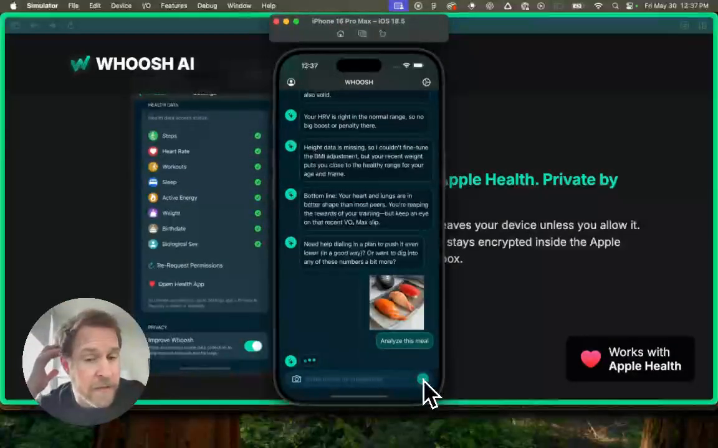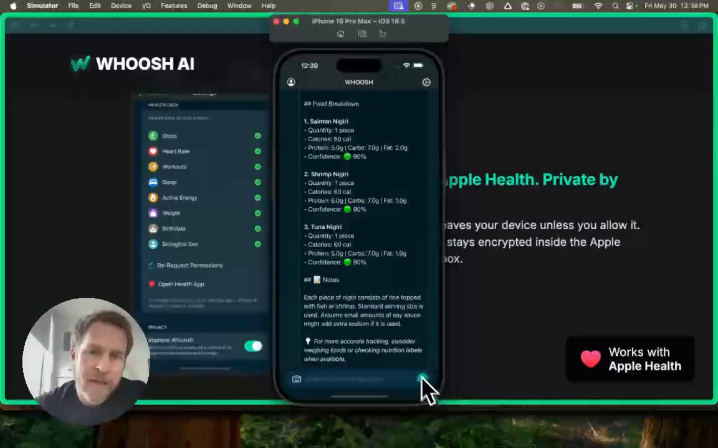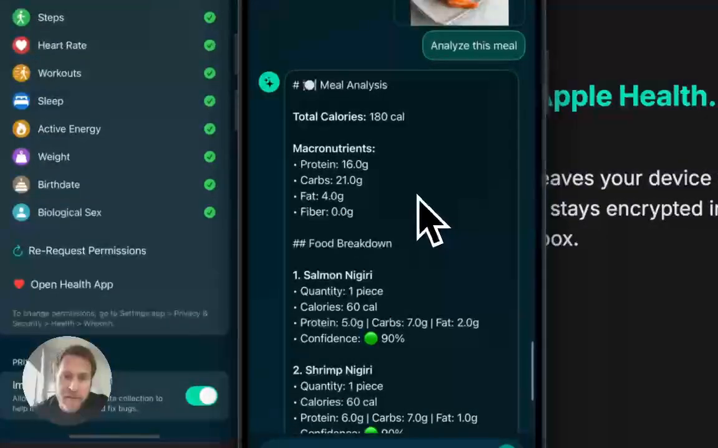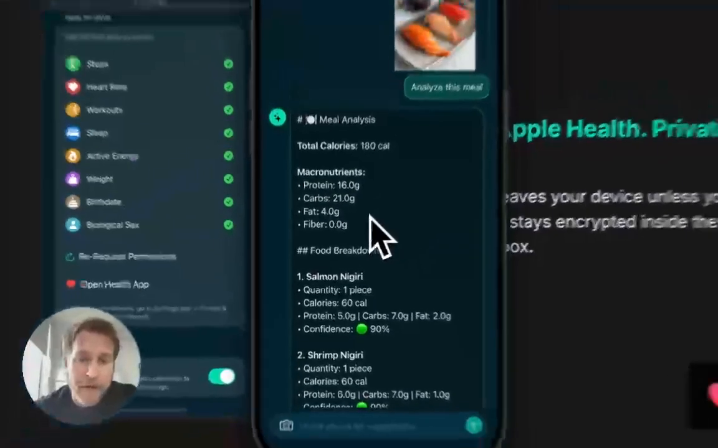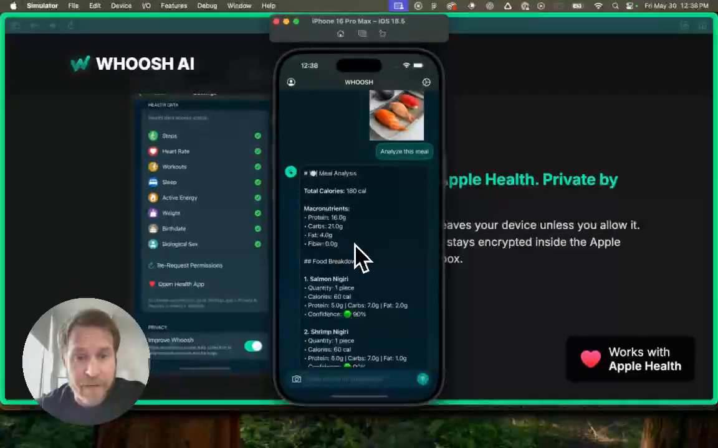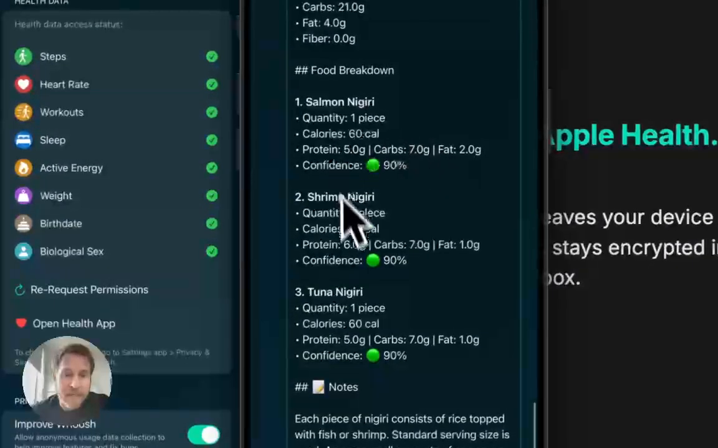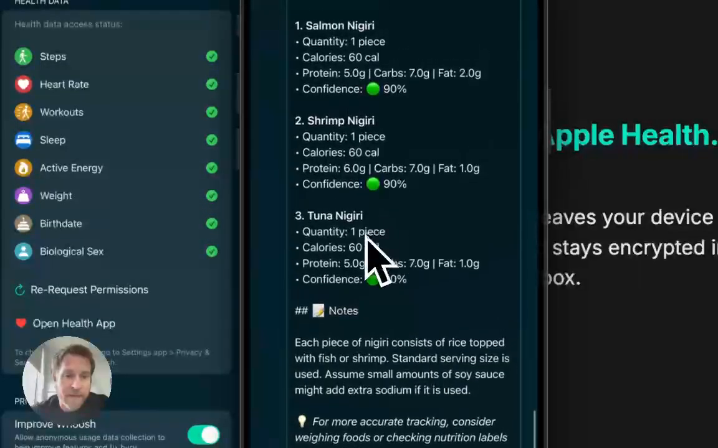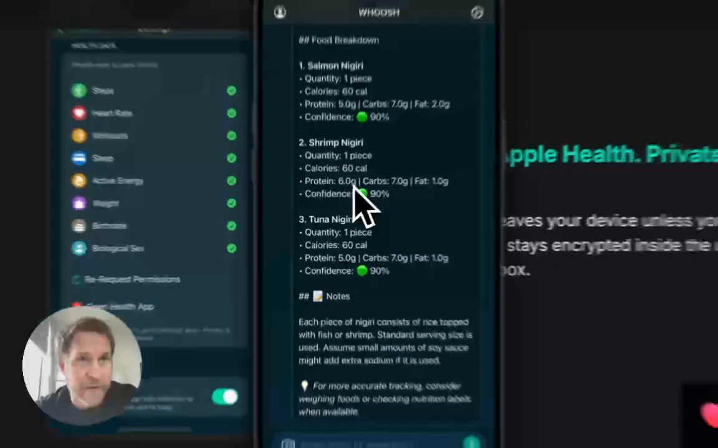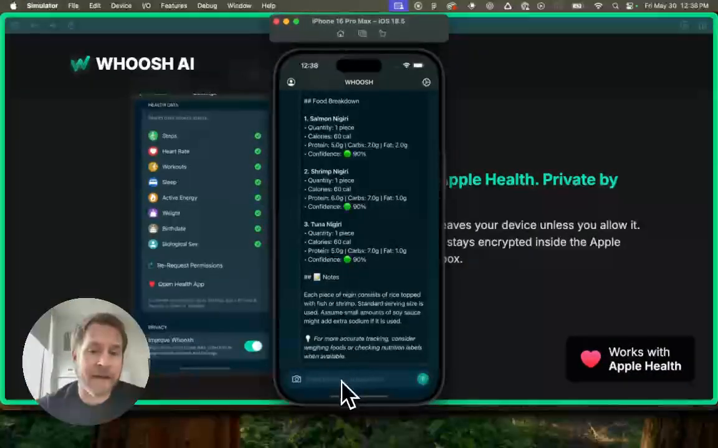It'll analyze the meal. And so what it's going to do is it uses AI to detect the calories and macronutrients in this meal. And so you can see total calories 180, 16 grams of protein, 21 grams of carbs, 4 grams of fat, 0 fiber. And so it breaks it down even more here. And so that's super helpful if you're trying to track calories, be in a calorie deficit or a surplus.